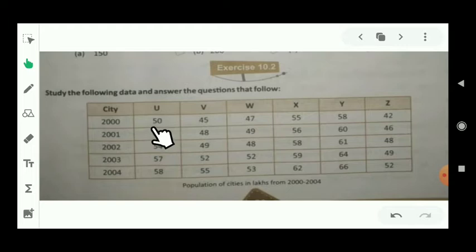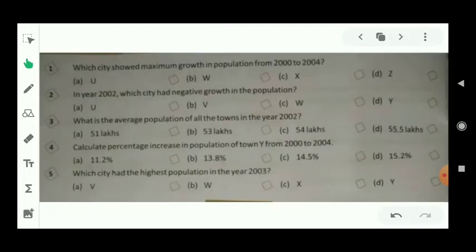That means city U's value is 50 lakh in 2000. City V's value is 45 lakh in 2000. City W's value is 47 lakh in 2000. City X's value is 55 lakh in 2000.